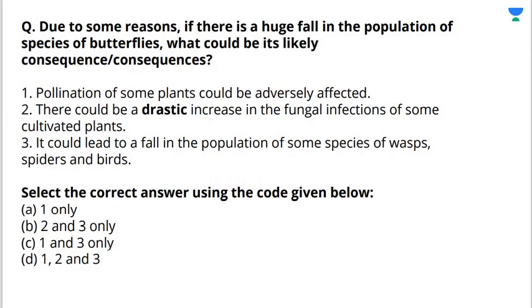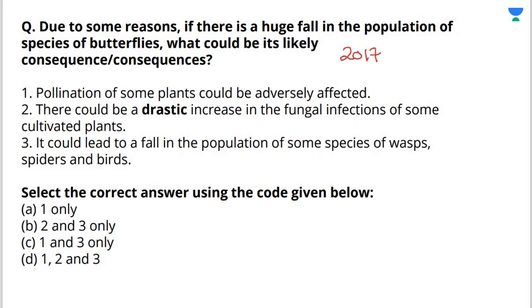Now let's take a short quiz. एक छोटा सा quiz ले लेते हैं. Question number 1. Due to some reasons, if there is a huge fall in the population of species of butterflies, what could be its likely consequence or consequences? Pollination of some plants could be adversely affected. There could be a drastic increase in fungal infections of some cultivated plants. It could lead to a fall in population of some species of wasps, spiders and birds.